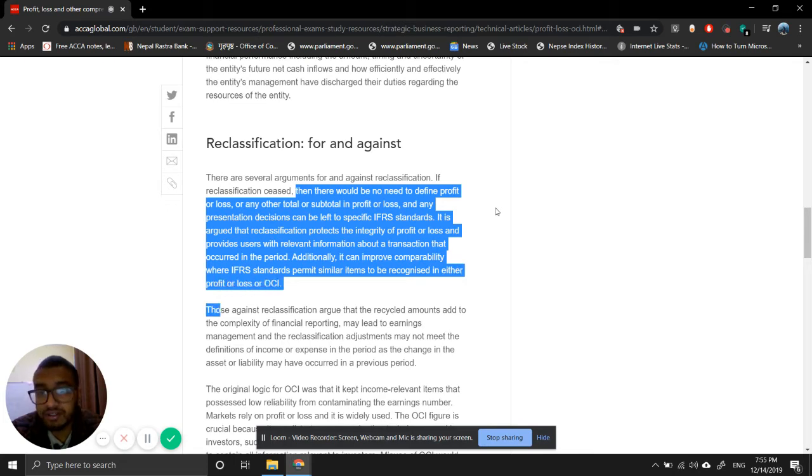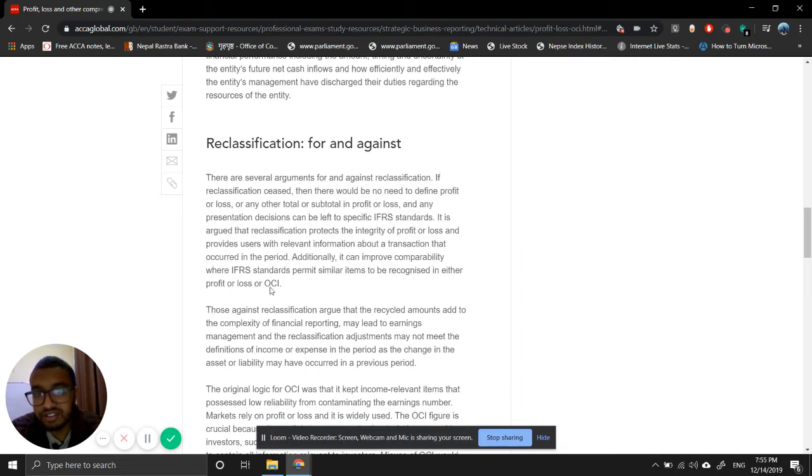OCI. Okay, so if reclassification is ceased, then there would be no need to define profit or loss or any other total or subtotal in IFRS because there is no reclassification, right? And what they have given us is it is also argued that reclassification protects the integrity of profit or loss and provides users with relevant information about a transaction that occurred in the period.